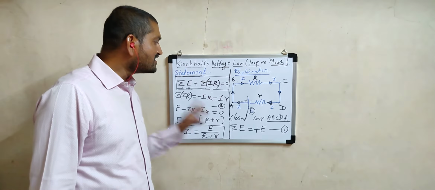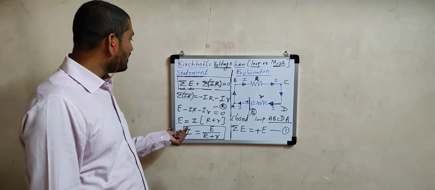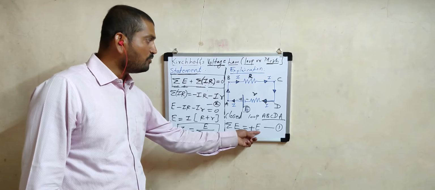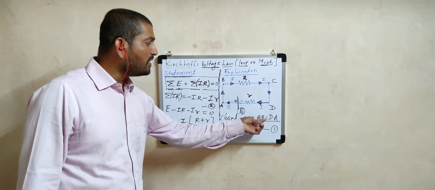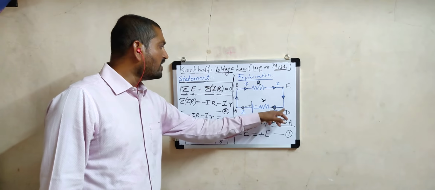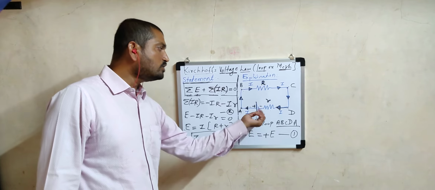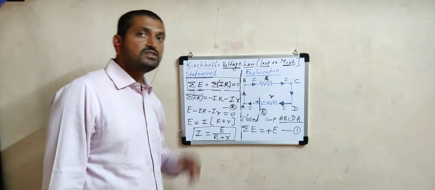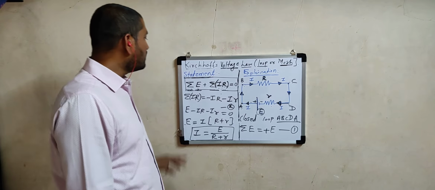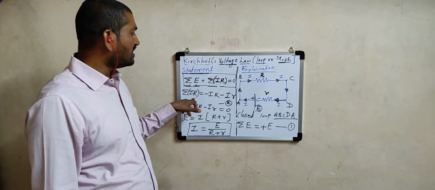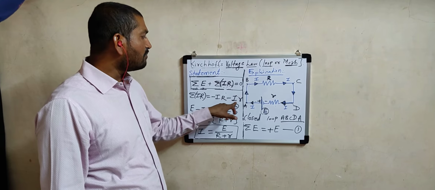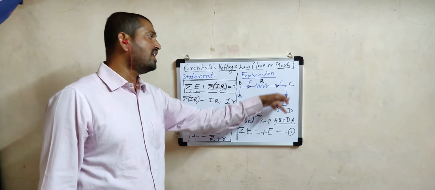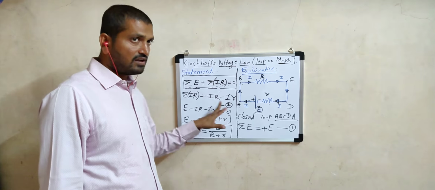So by applying this sign convention, first of all we calculated sigma E. Sigma E we got plus E. Why plus E? Because we finalized the loop A, B, C, D, A. While going from D to A, we are actually going from the negative side to the positive side, hence we got plus E. Equation first. Similarly, for the same loop, we calculated the product IR, sigma IR. We got minus IR, minus Ir. The minus sign arrives only due to the sign convention, because the current direction and loop direction are the same, hence the currents are negative.